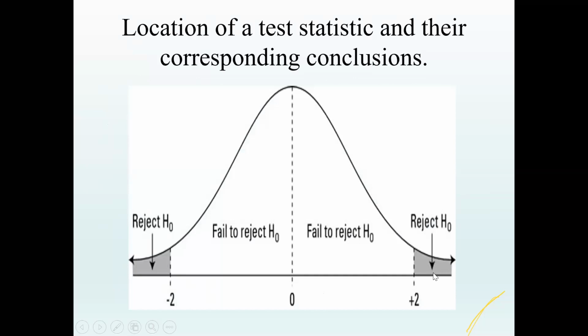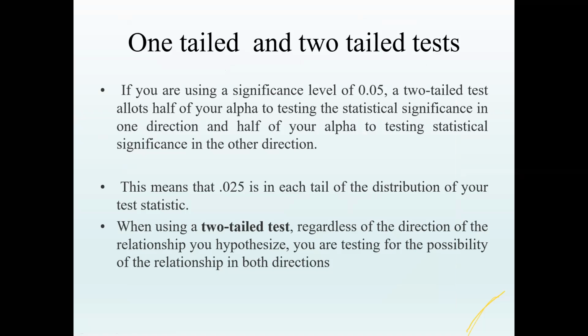The calculated value is 2.3, the table value is 1.9. So we can say that the calculated value is greater than the table value. So what we have to do is reject the null hypothesis. This depends on the test that you are applying. You have to refer to the table value, check the calculated value, and then decide whether to accept or reject the null hypothesis.